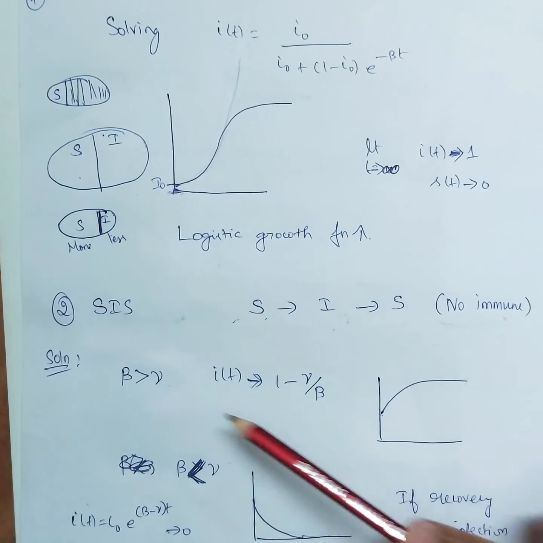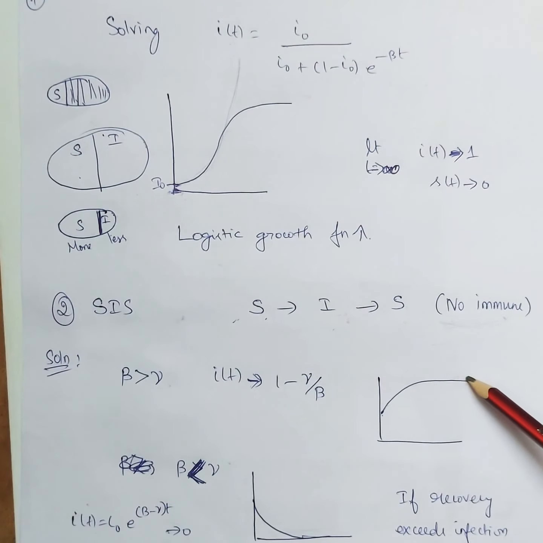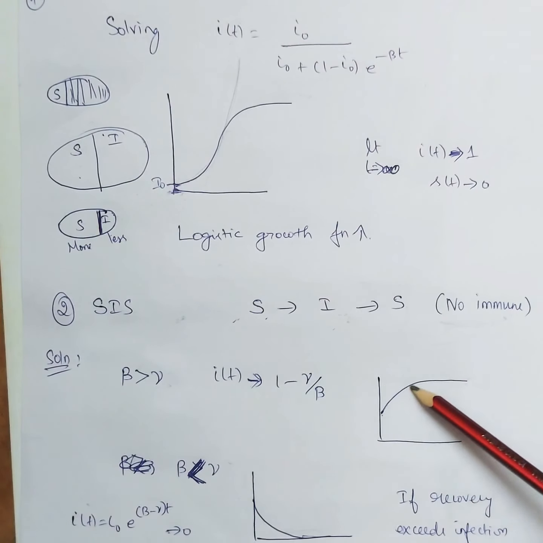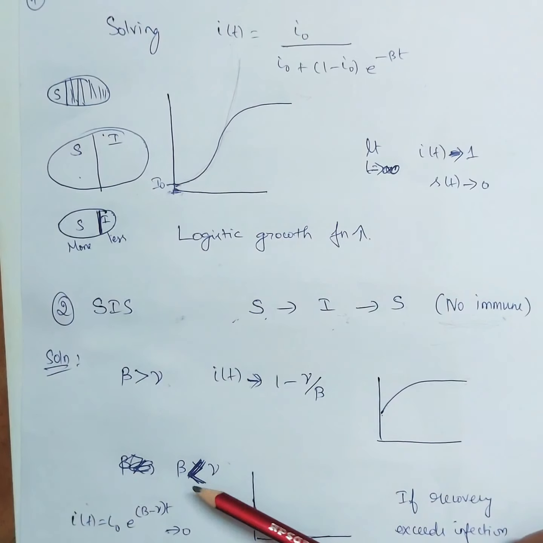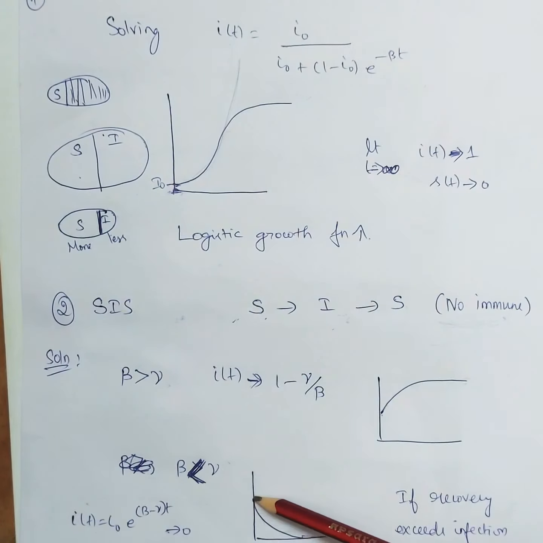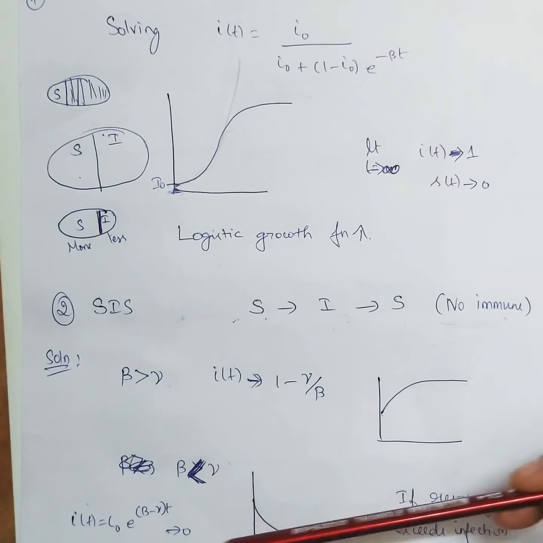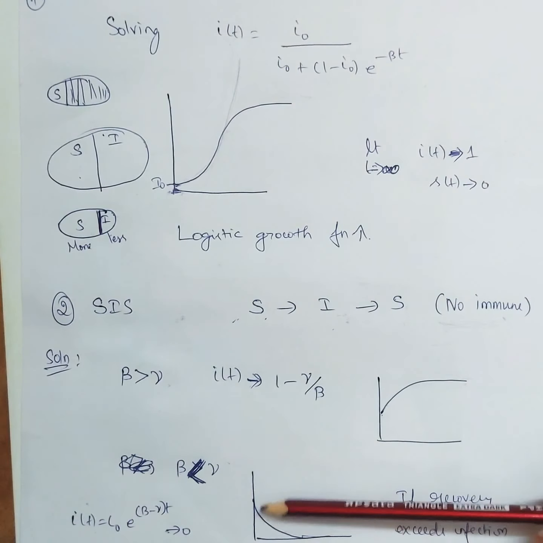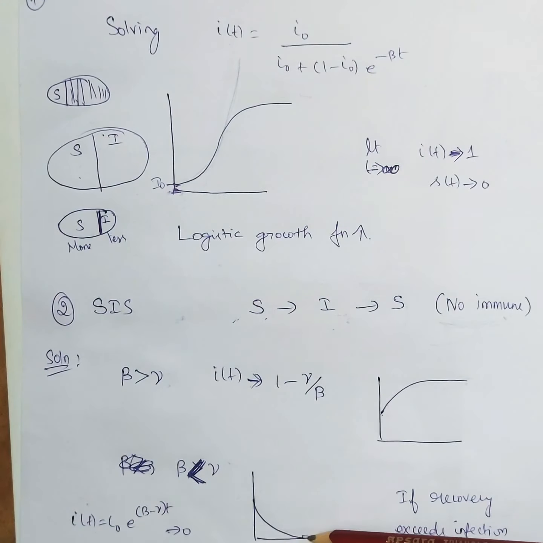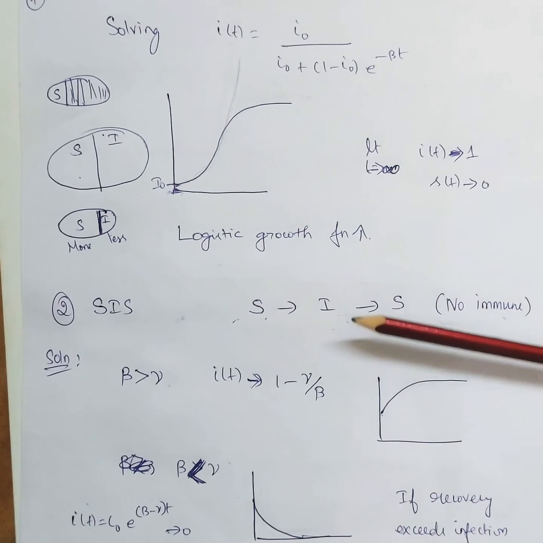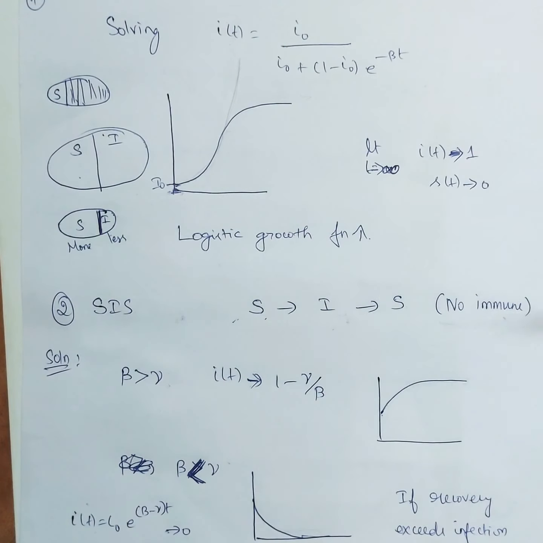So if beta is greater than gamma, this is how the graph will be. It will grow and sustain. If beta is less than gamma, this is how the graph will be. Beta less than gamma means the recovery exceeds the infection rate, so automatically the disease will go away. So the pattern is decreasing. So this is the SIS model.